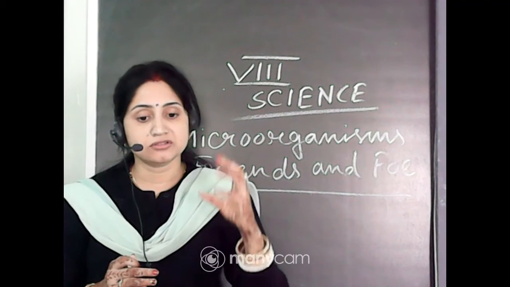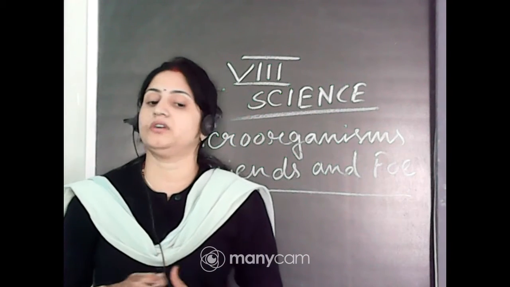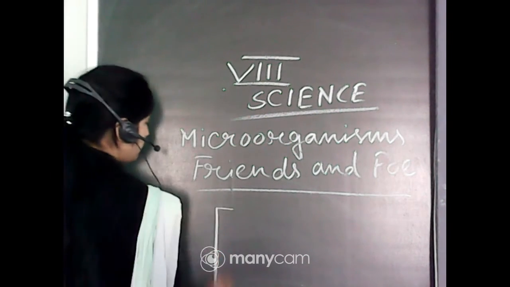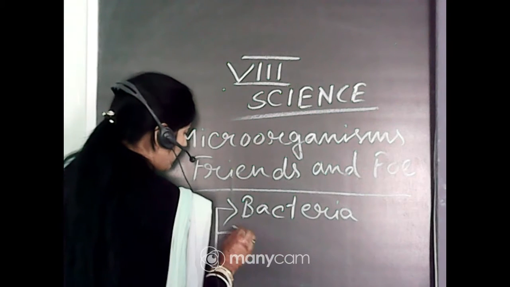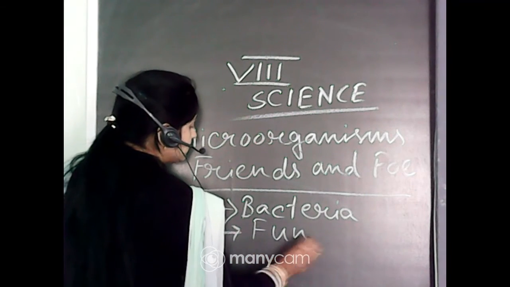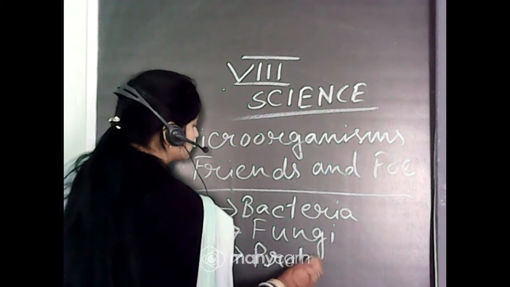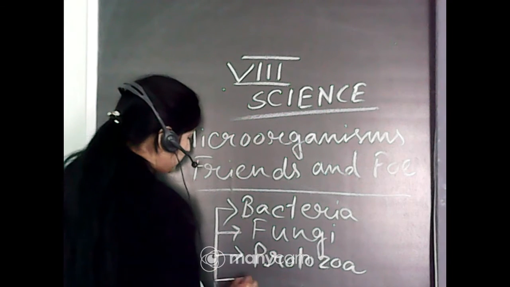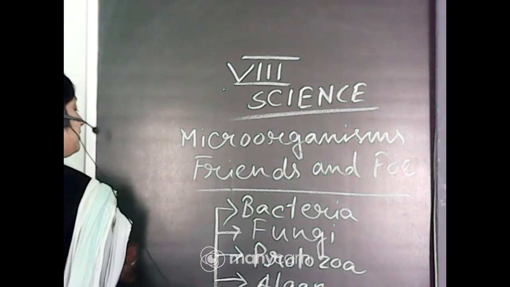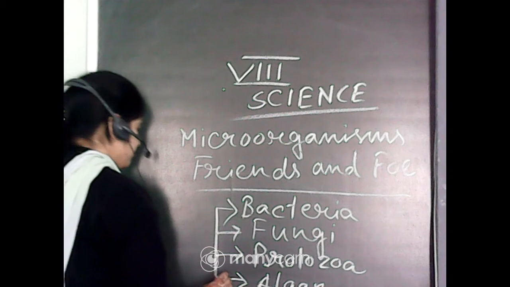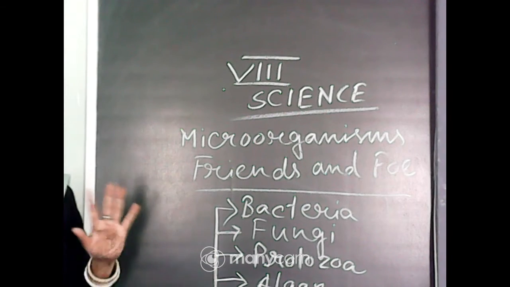And viruses are also not called living organisms. Okay, you can say living or non-living condition. So the microorganisms are mainly four types: bacteria, fungi, you can say fungi or fungus, both are correct. Next protozoa, next algae, and so bacteria, fungi, protozoa, algae, and the next one, viruses. You can include viruses or not include them, both are correct, no need to worry about that.